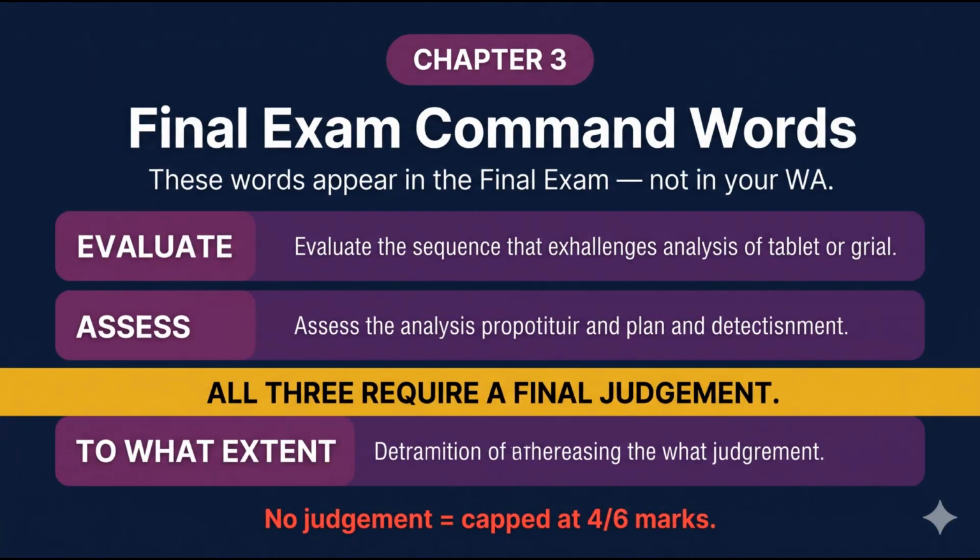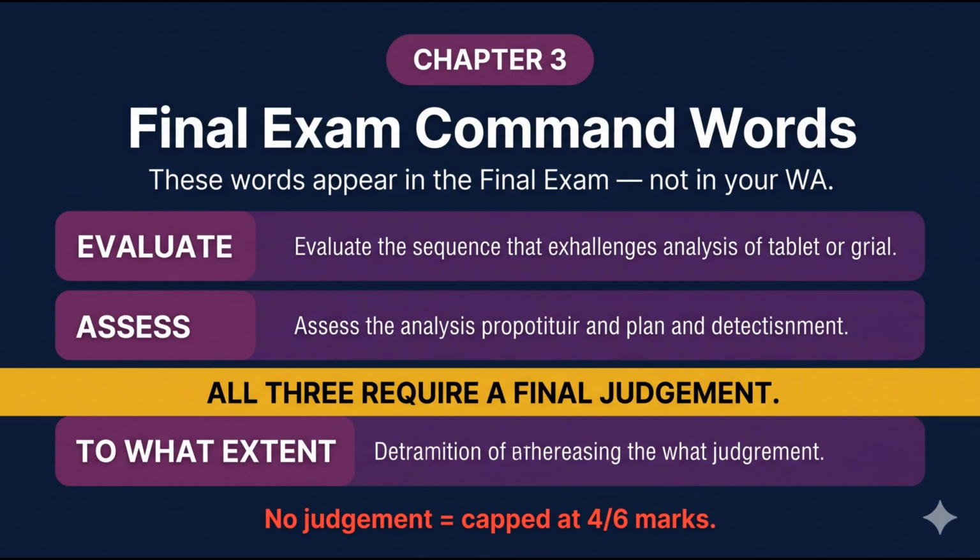Chapter 3. Final exam command words. 3 command words appear in the final exam that do not appear in your WA: evaluate, assess, and to what extent. All 3 share one thing that none of the WA words require: a final judgment. The final judgment is a clear statement of your verdict on how effective, how significant, or how far you agree. It does not just summarize what you said. It states a position, supported by your best reason, and acknowledges a limitation. Without a judgment, your answer is not complete.